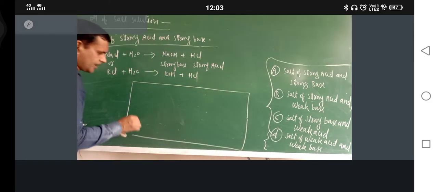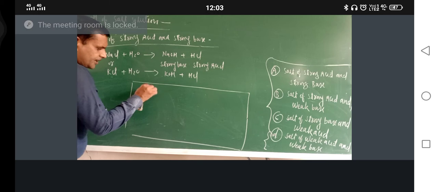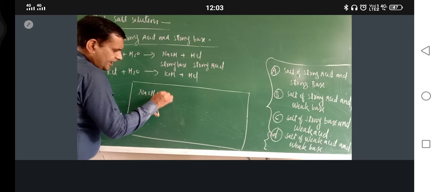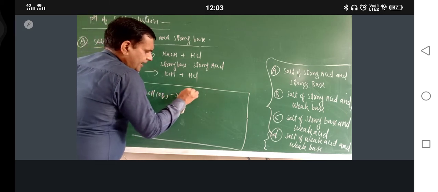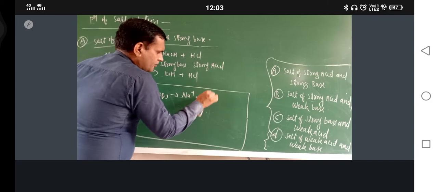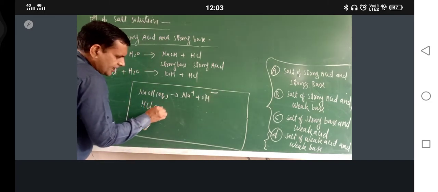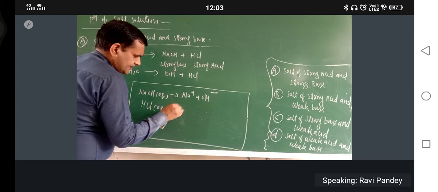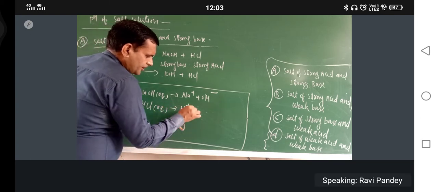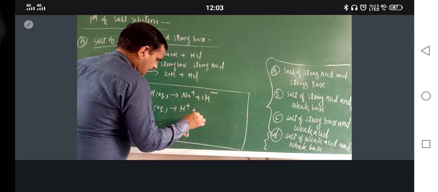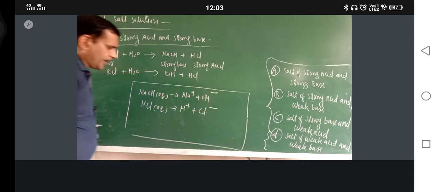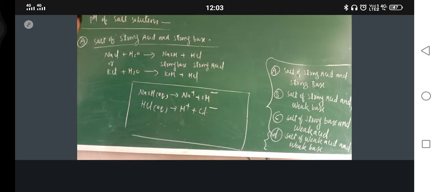NaOH aqueous can be written as Na positive and OH negative. HCl aqueous can be written as H positive and Cl negative. You can write in this way also.